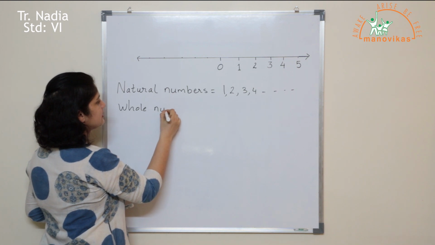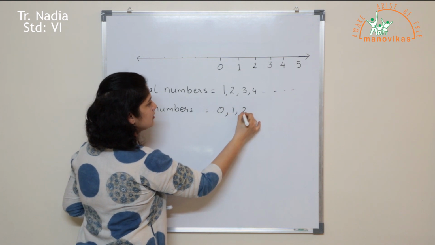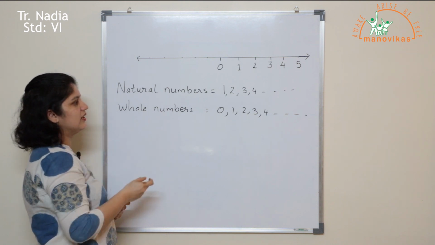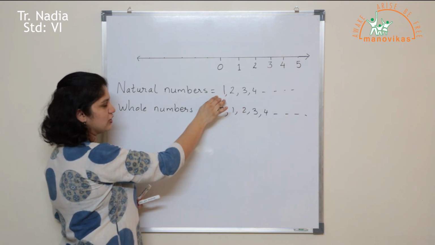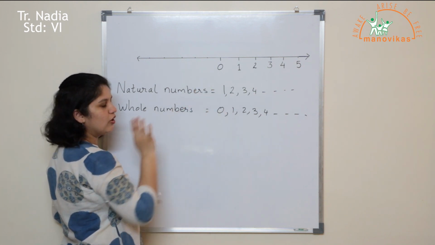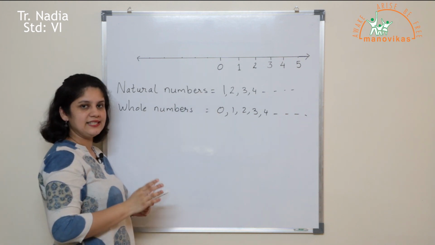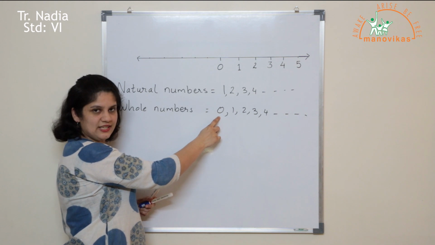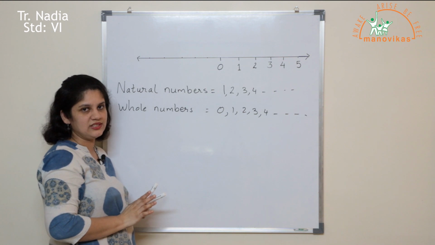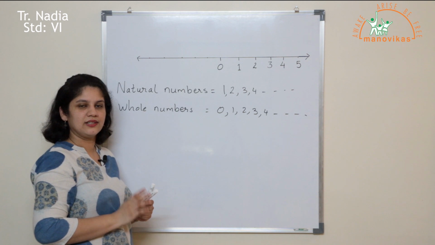So whole numbers comprise of 0, 1, 2, 3, 4 and so on. Now you can look here that all the whole numbers are natural numbers besides 0, and all the natural numbers are whole numbers. So the only difference between natural numbers and whole numbers is the whole numbers have a 0 in the beginning, whereas in case of natural numbers 1 is the smallest natural number, and in case of whole numbers 0 is the smallest number.